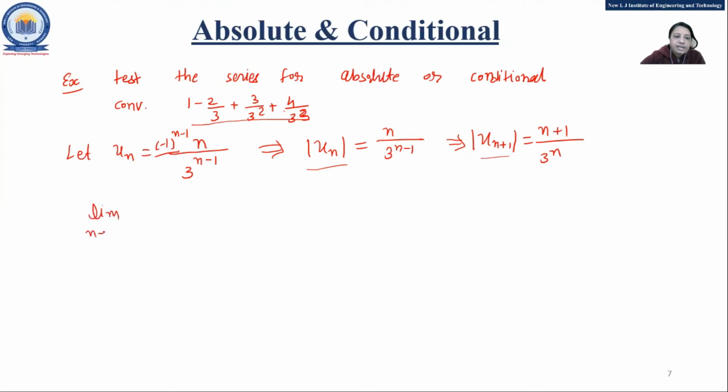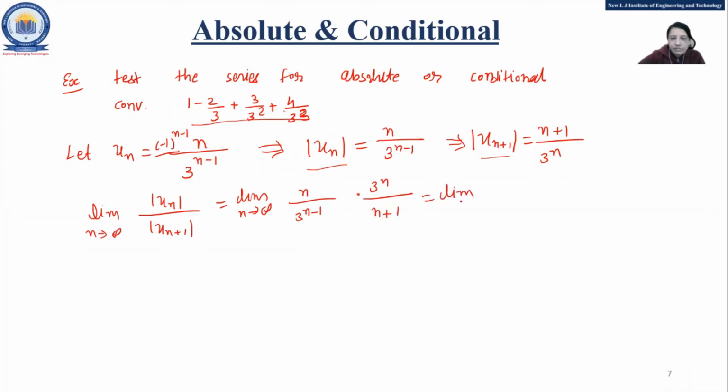That is limit n tends to infinity, mod of un upon mod of un plus 1. So that is limit n tends to infinity, un is n upon 3 raised to n minus 1, into 3 raised to n upon n plus 1. So you will have limit n tends to infinity 3 upon 1 plus 1 by n.